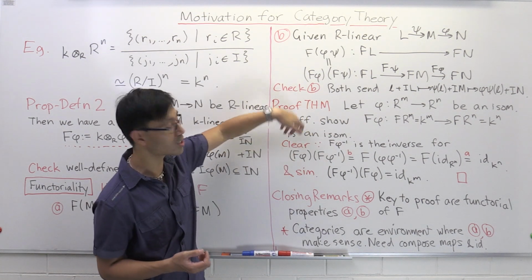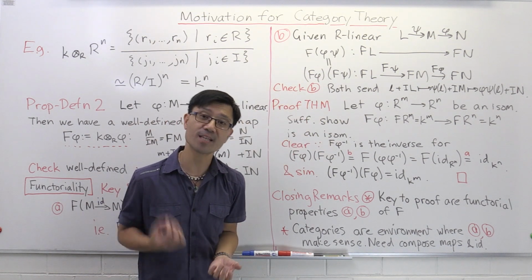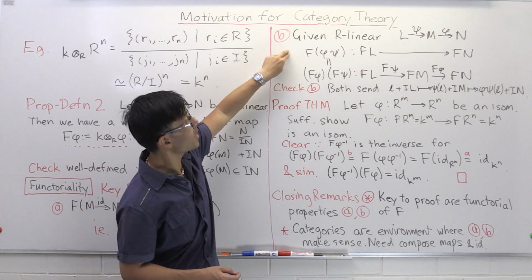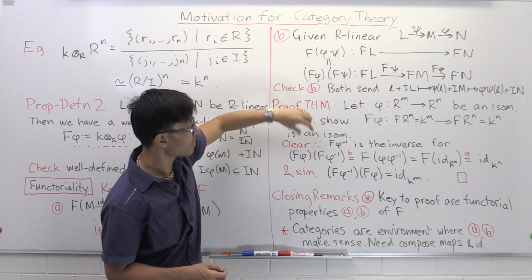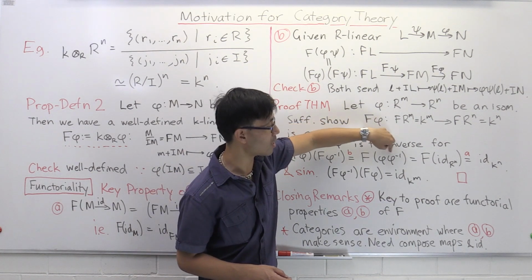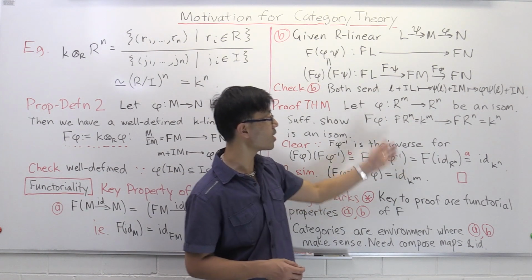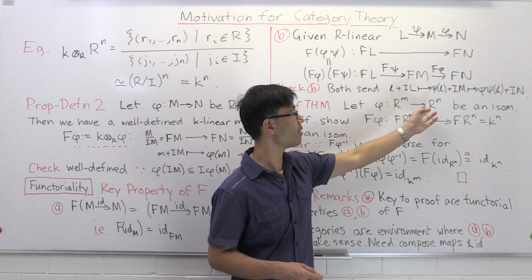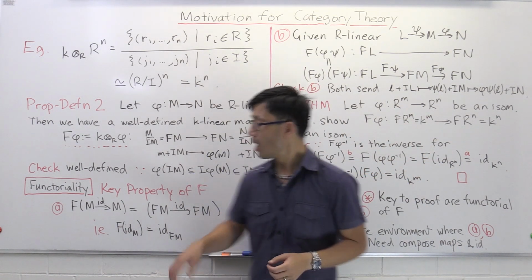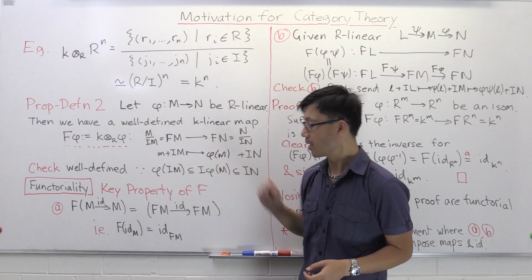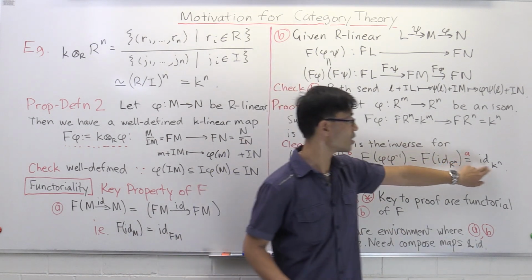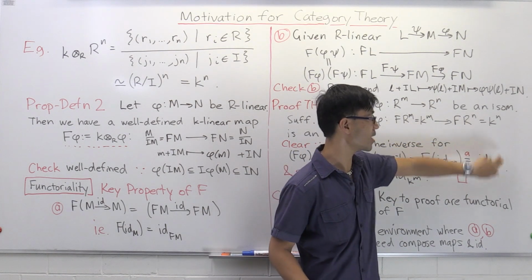To check that it's the inverse, you just need to compose with the original and check that the composite is the identity. So let's do F of phi composed with F of phi inverse. Remember, by property B, this functoriality property B here, this composite of F's is just F of the composite, F of phi composed with phi inverse. Of course, these are inverses of each other, so this is just the identity on R^n. So you just have F of the identity. And what does property A of functoriality say? F of the identity is just the identity on the corresponding thing. So this is just the identity on F of R^n, and F of R^n is k^n here.